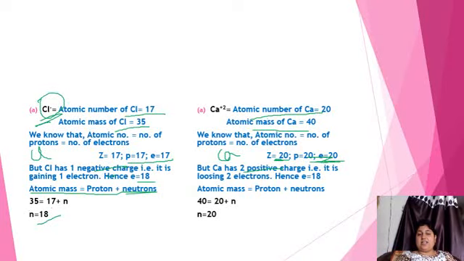That means it is losing 2 electrons. So neutral calcium has 20 electrons, but the calcium 2 plus ion will have 18 electrons because it is going to lose 2 electrons. Again the formula: atomic mass is equal to protons plus neutrons. Putting in the values, the neutrons will be 20.